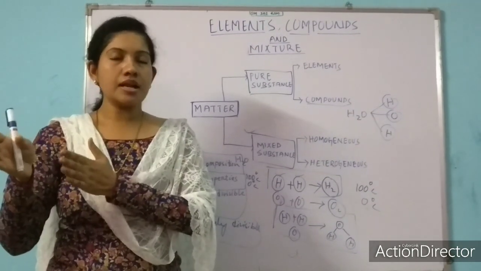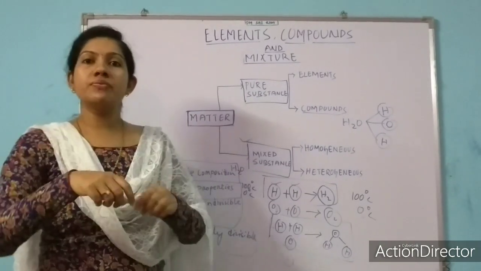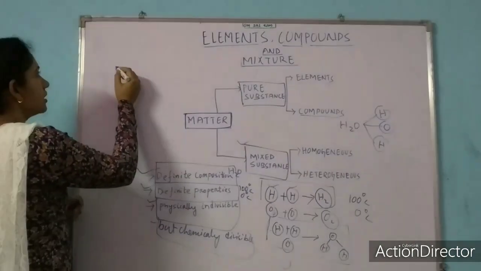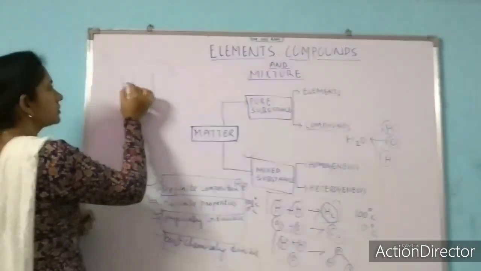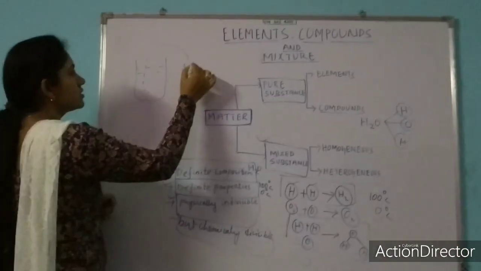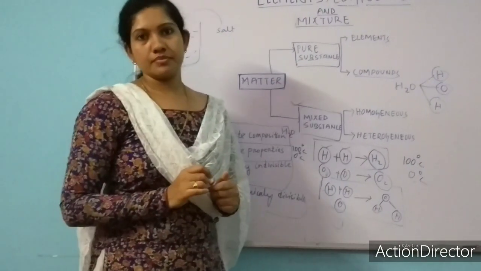You will read that later on. So here I am mixing two different things. A glass of water, and here I will add some salt particles. So here it forms a mixture.